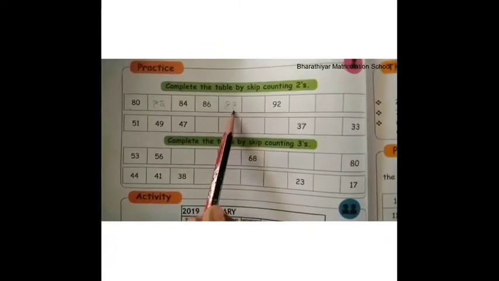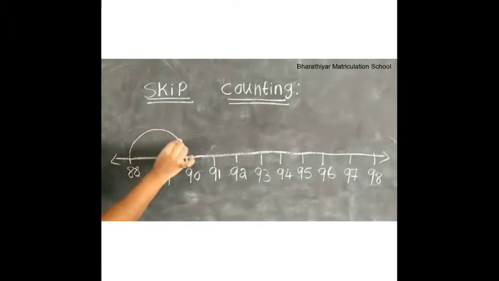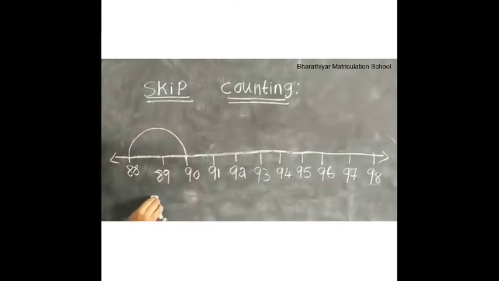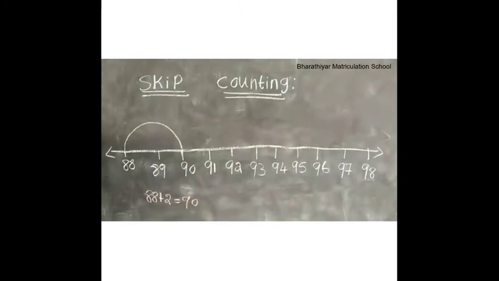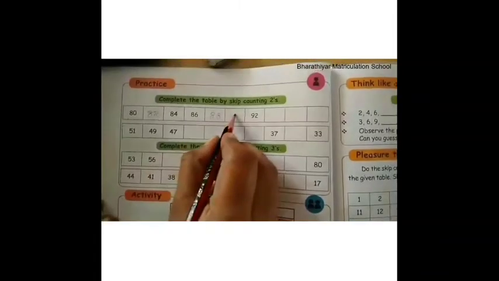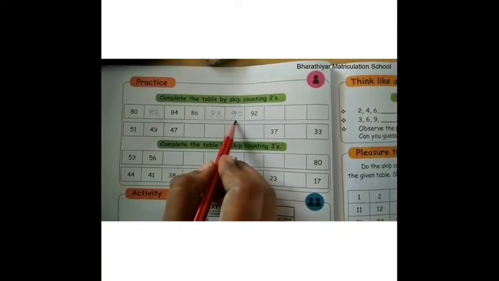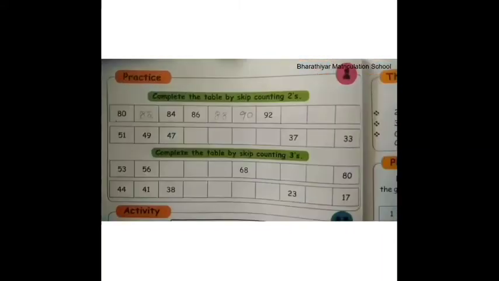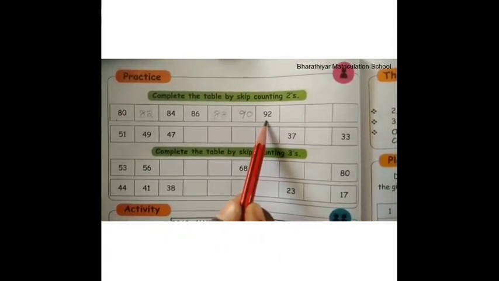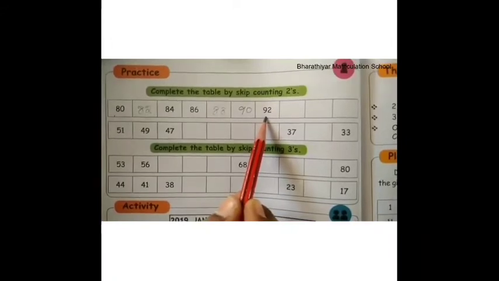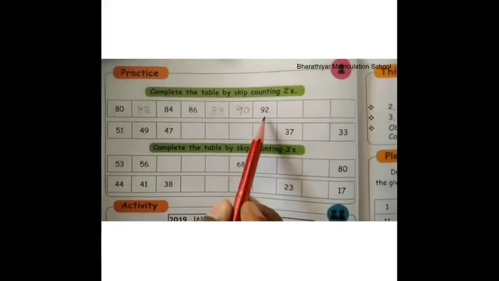Then, number 88. If we add 2 to 88, we get 90. That is, 88 plus 2 is equal to 90. Therefore, 90 is the next number to 88 in skip counting by 2's. Likewise, if we add 2 to 90, we get 92. Therefore, 92 is the next number to 90 in skip counting by 2's.